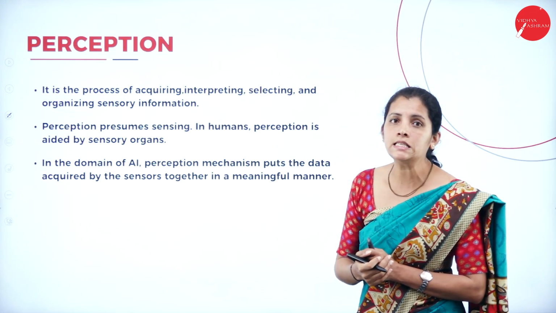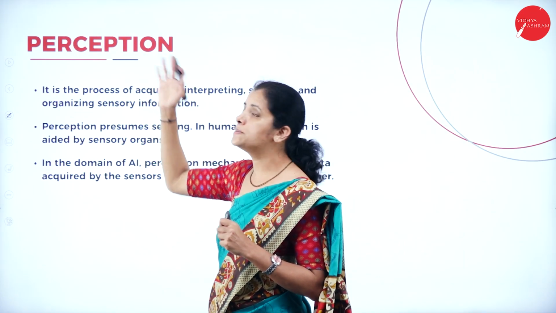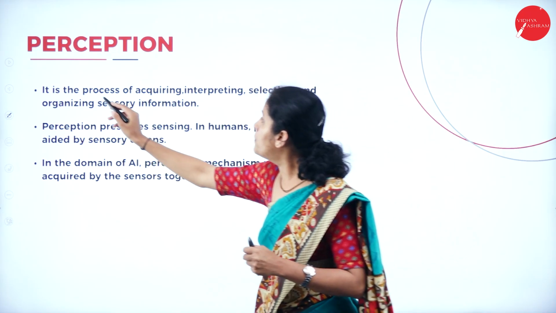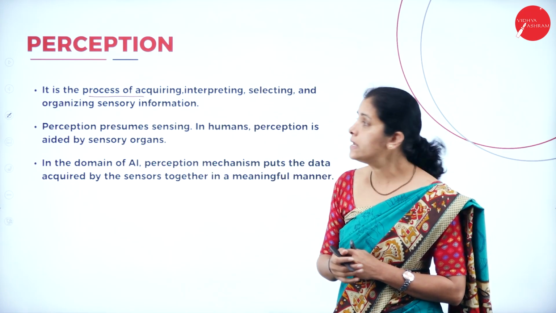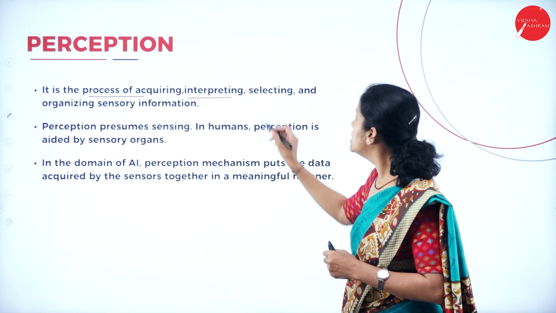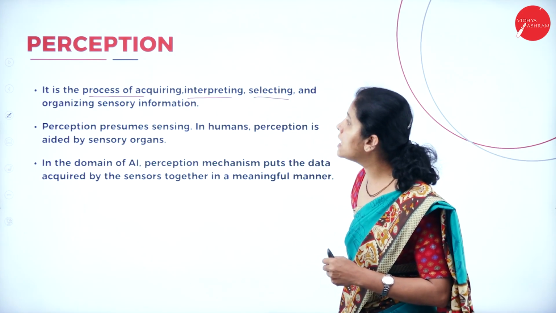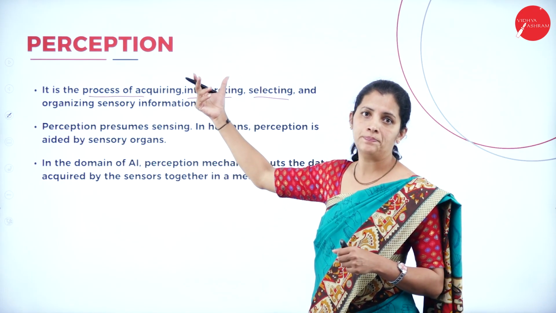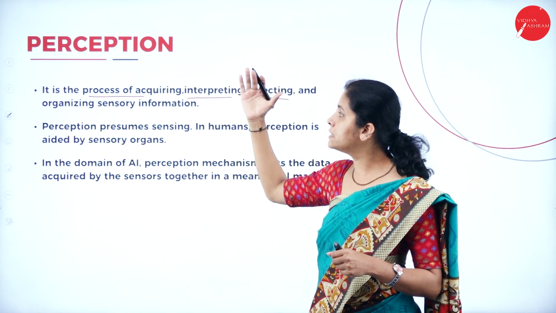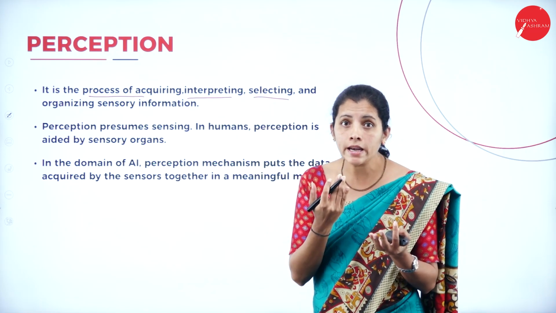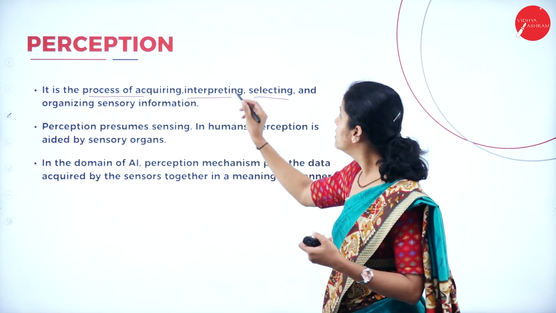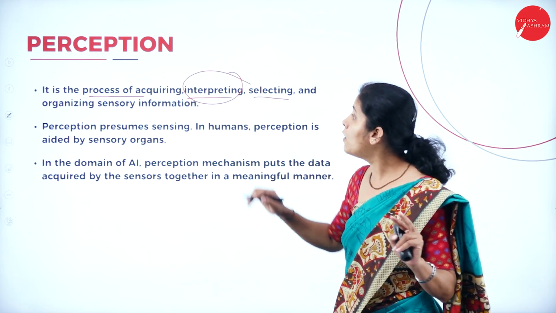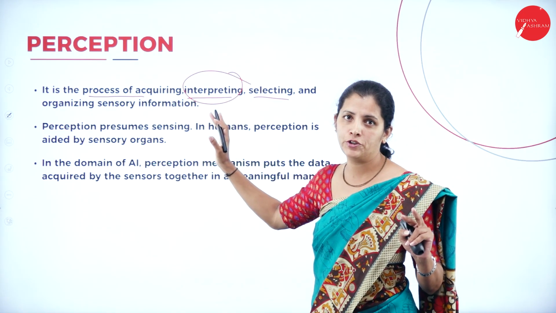Then moving on to the next component, that is perception. So what is perception? It is nothing but the process of acquiring, intercepting, selecting and organizing sensory information. So what is perception here? Here perception is nothing but the process of acquiring, that is, collecting, intercepting, selecting and organizing the sensory information.